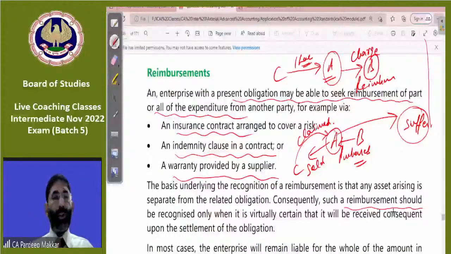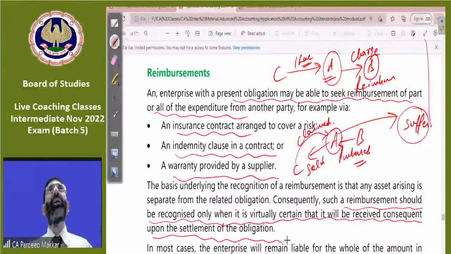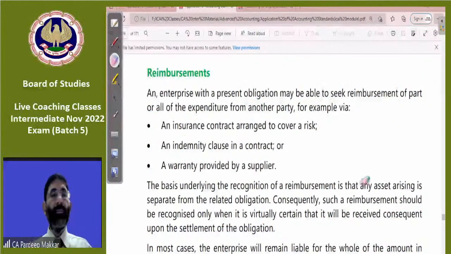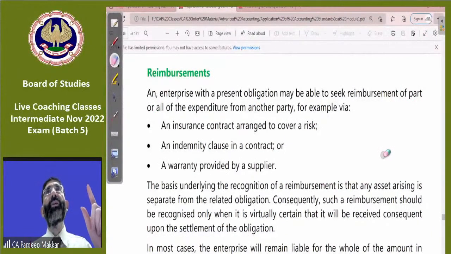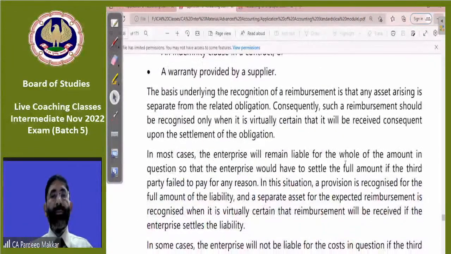a reimbursement should be recognized only when it is virtually certain that it will be received consequent upon the settlement of the accounts. So in that case, we can enter it in our books of accounts. Reimbursement is allowed to be entered in the books of accounts, beta, because in case of sale of assets, it is not allowed. But if there is a reimbursement, then that is allowed.